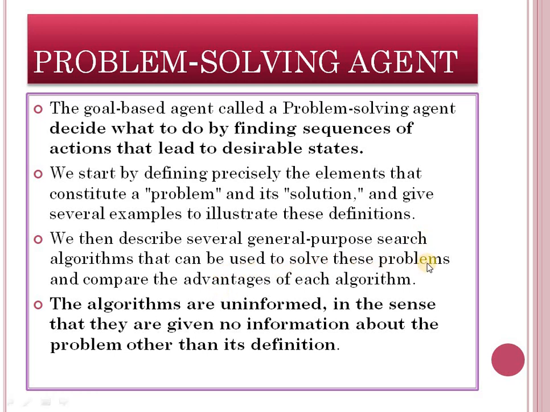We then describe several general purpose search algorithms that can be used to solve these problems and compare the advantages of each algorithm. The algorithms are uninformed in the sense that they are given no information about the problem other than its definition. Means uninformed algorithms are such algorithms. It has no prior information about the problem. It has only problem definition, means problem statement.